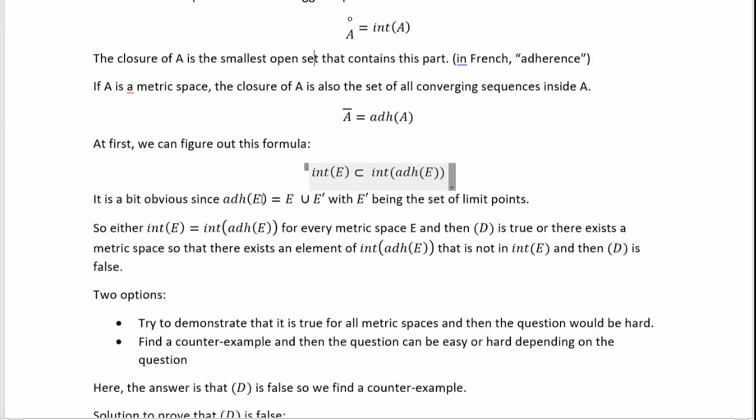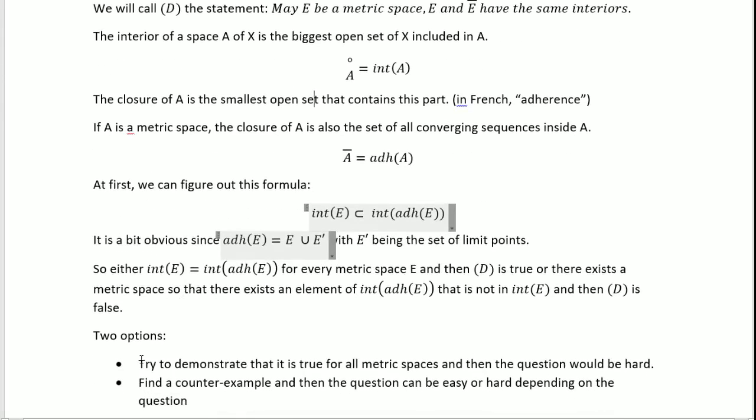So we have two possibilities. You have two options. The first is to try to demonstrate that D is true for all metric spaces, and then the question will be really hard, because proving that is very, very hard. The second option is that you can find a counter example, and then the question can be either easy or hard depending on the question, because you have to find an example that you can think of. It depends on whether you get the correct idea at the correct time.